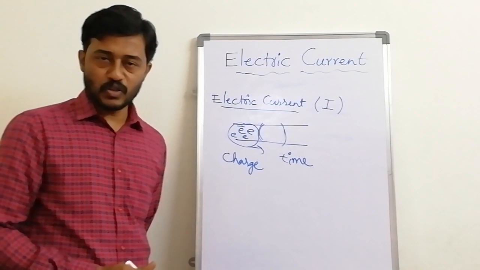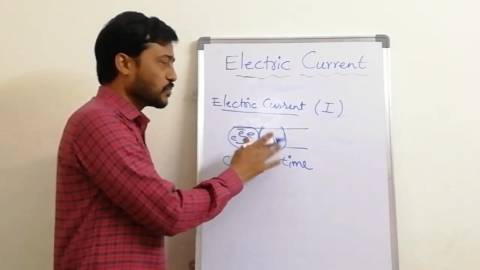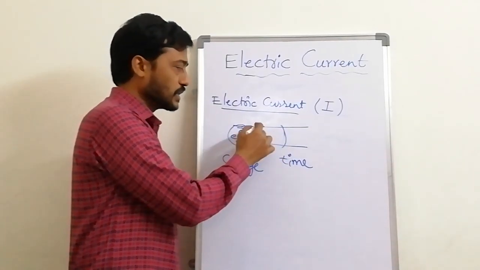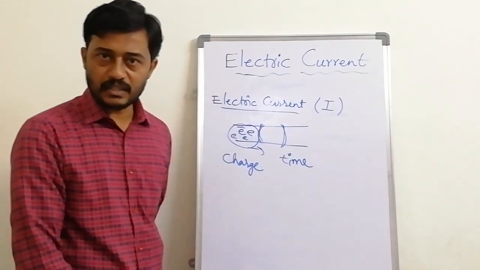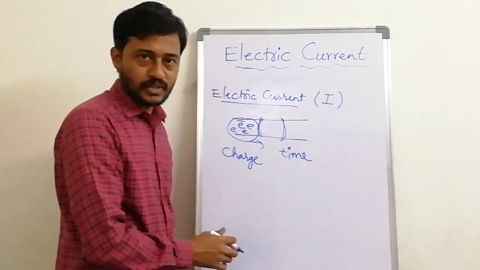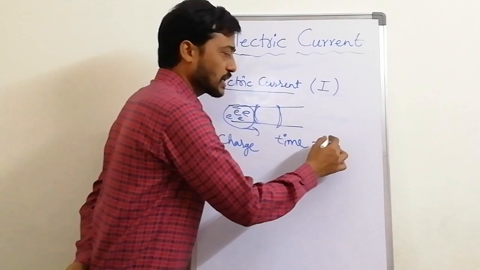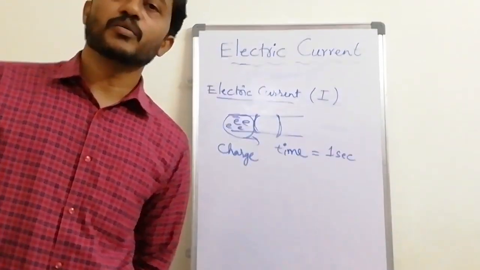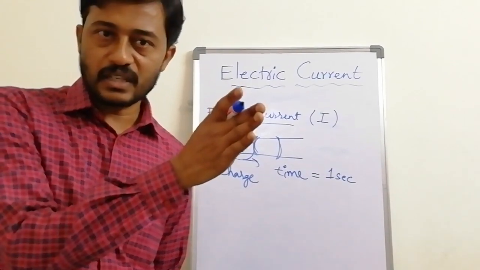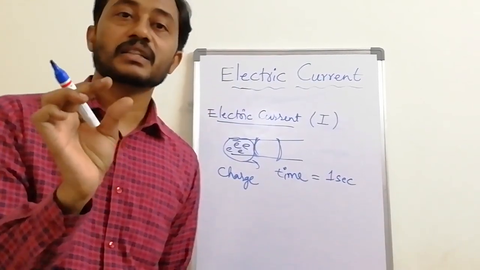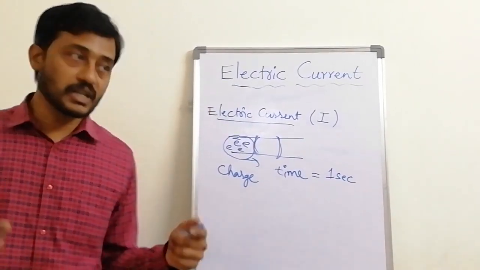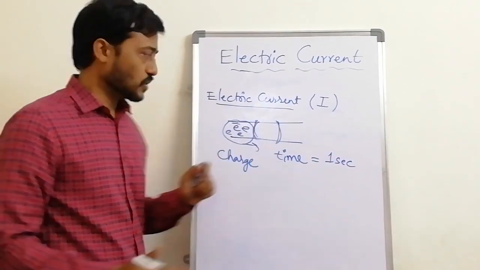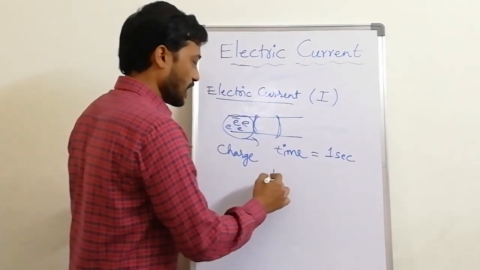So the amount of charge passing through a conductor in a given interval of time, and here we consider only 1 second. In 1 second, how many electrons are passing through a particular point gives us the current.